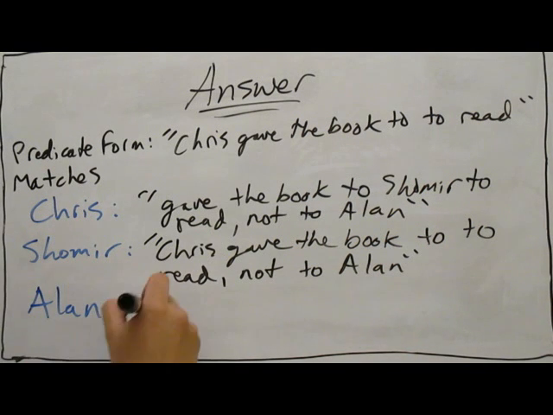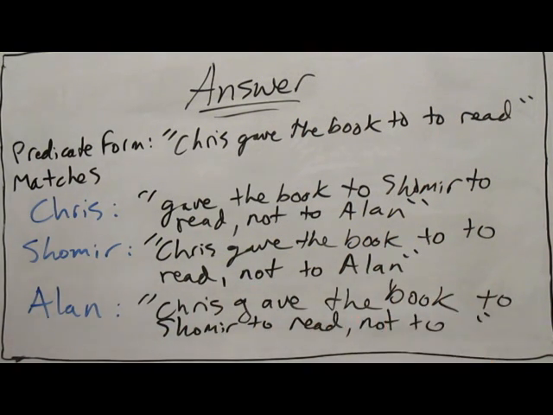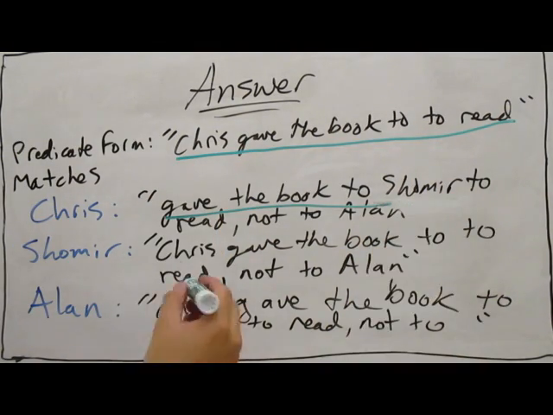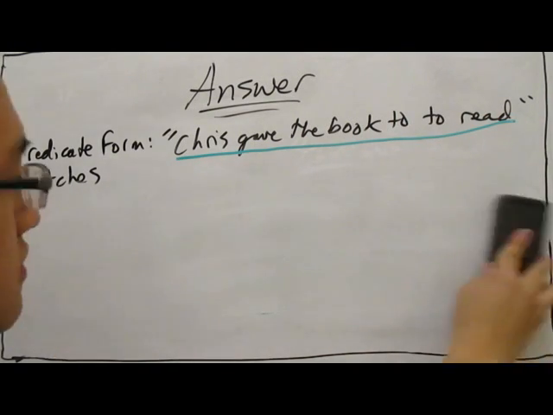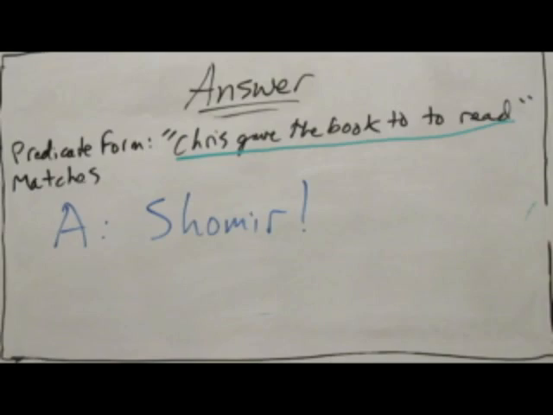This allows us to capture the gap property of WH questions by identifying the constituent that, when removed, produces the same gap that exists in the predicate form of the question. This allows us to correctly identify Shamir rather than Alan as the correct answer in this case, even though both of them have the same cosine similarity to the predicate question vector.